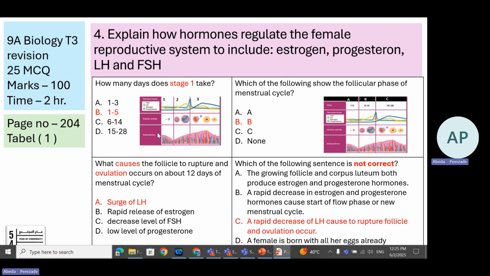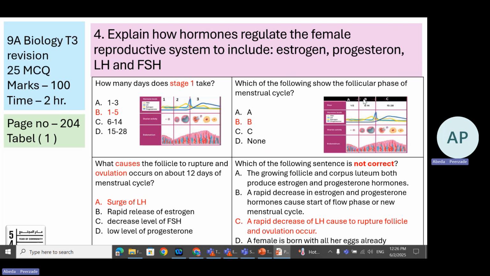A few more questions on the same learning objective. How many days is stage 1? 1 to 5. The follicular phase of the menstrual cycle is represented by letter B. So you can expect, if a diagram is being asked, it can be about the hormonal levels represented here in the graph, or they may ask you about the names of the phases.